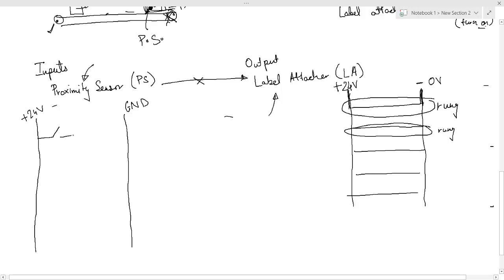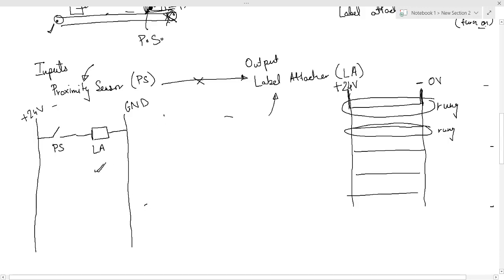We will draw the NO of our proximity sensor, and this will be the output of our label attacher. Whenever the proximity sensor is sensed, NO is going to get converted into NC, and the label attacher will get activated. As soon as the proximity sensor is desensed, the label attacher will get deactivated. So this is the circuit that we have to make.